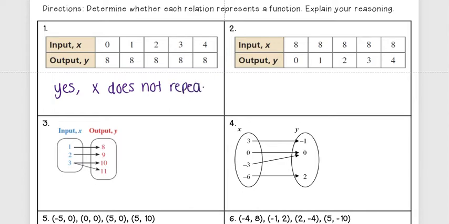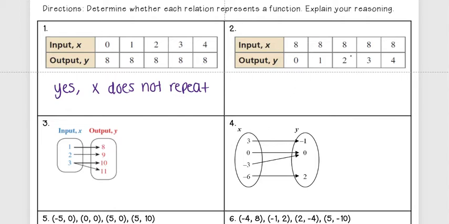So you may notice y repeats. I just have 8 all across the board there. But that's okay. I don't care if y repeats. Again, looking at that vending machine example, that function, the vending machine, works if there's multiple candy bars in different spots. So that is completely okay.